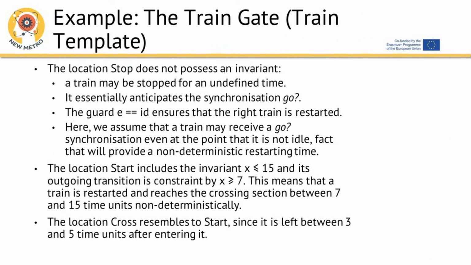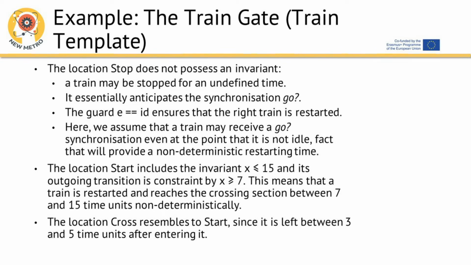Example, the train gate, train template. The location stop does not possess an invariant. A train may be stopped for an undefined time. It essentially anticipates the synchronization go. The guard D equals id ensures that the right train is restarted. Here, we assume that a train may receive a go synchronization even at the point that it is not idle, a fact that will provide a non-deterministic restarting time.